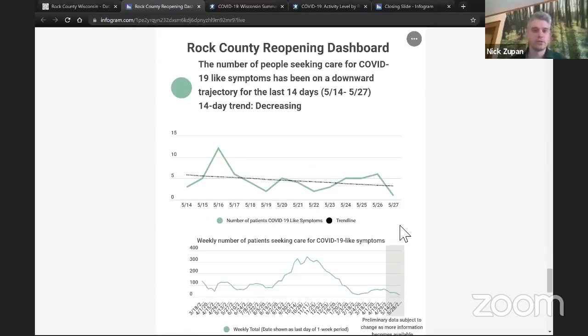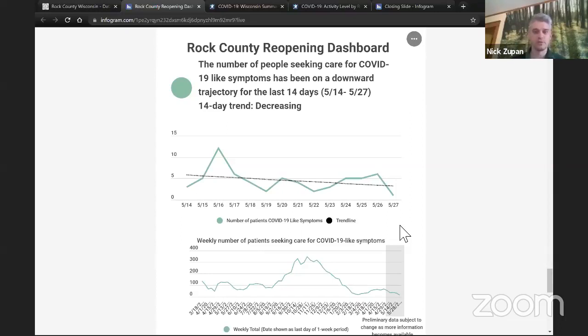Finally, the last metric that we're using is reports that come from our healthcare systems, but it's based on the number of people who are showing up to their doctor's office with COVID-like symptoms. So these aren't necessarily people who have confirmed COVID-19, but rather the symptoms that are pretty consistent with COVID-19 infection. We want to make sure that we're seeing fewer and fewer people who are presenting to their healthcare providers with these types of symptoms. That indicates to us that even those cases that aren't being identified by a laboratory test are going down. And so we're seeing a decrease of the burden of COVID across the community.